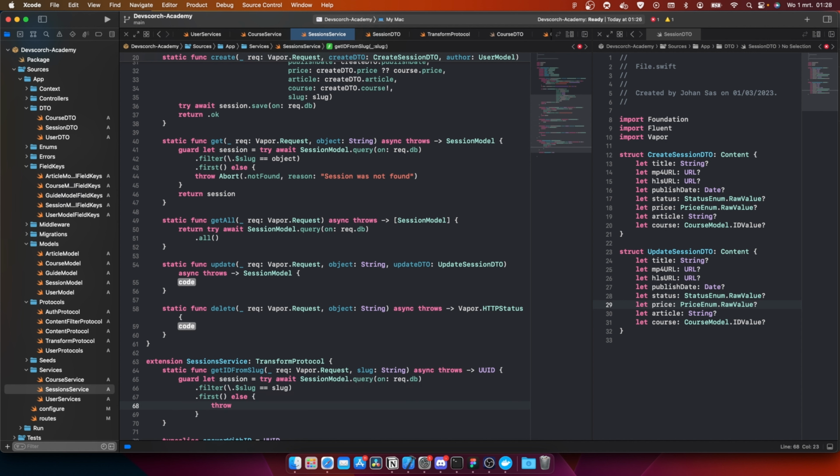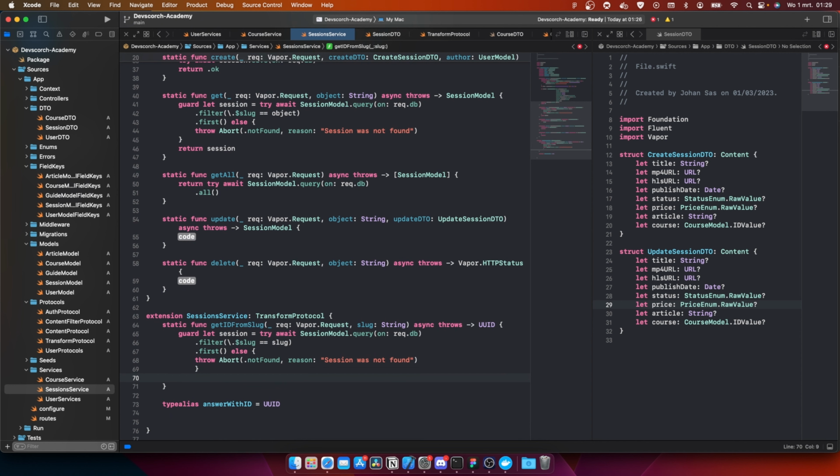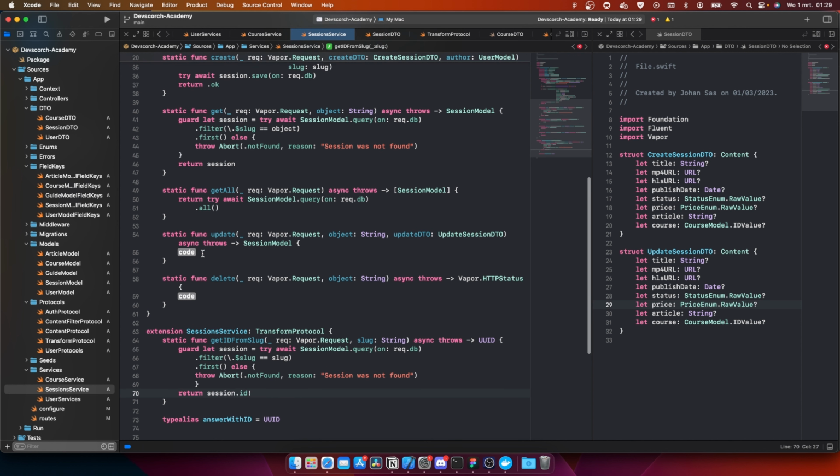Otherwise throw Abort dot not found reason session was not found, just like this. And after that we can actually do return session dot id. We're actually gonna unwrap this, because when we search something, we are sure that the session exists.